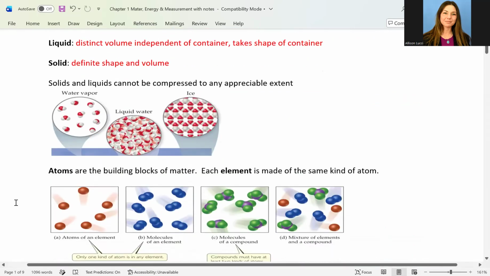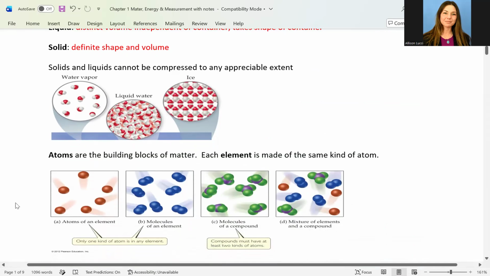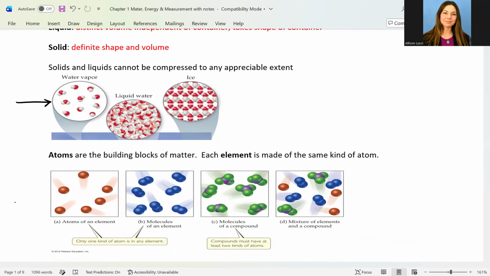So here we see some representations of water vapor. These would be in the gas phase, which we can abbreviate like this. And then in the middle, we see liquid molecules, and then finally solid over here. So notice the gas molecules, there's a large space between them, but they still have these two white balls here, which represent hydrogen, and then one red ball in the middle there, which is oxygen.